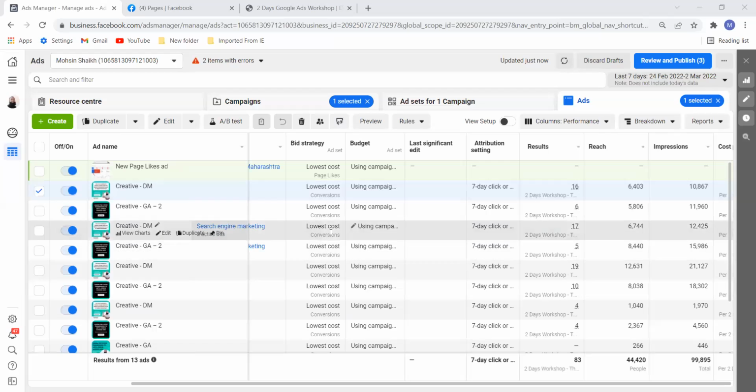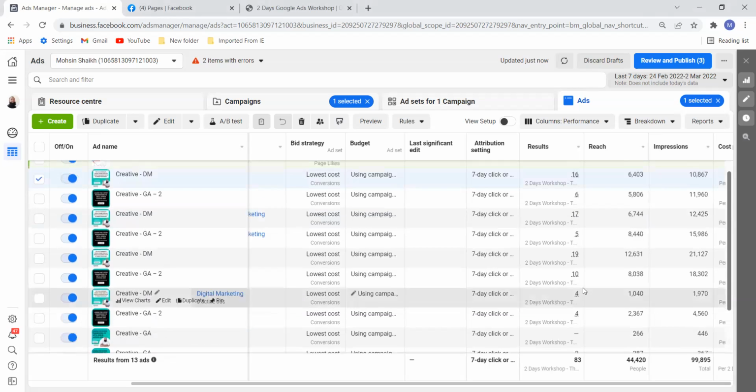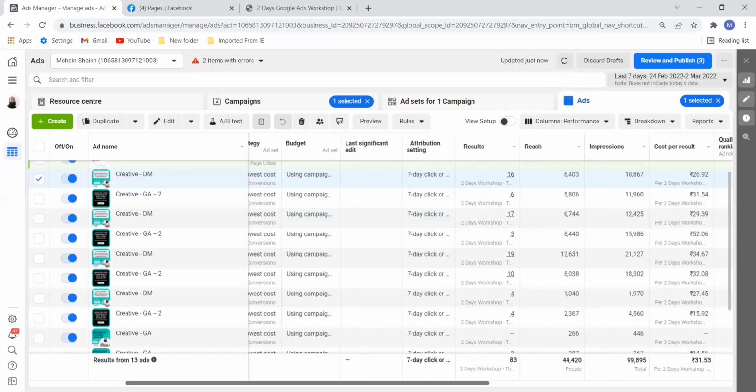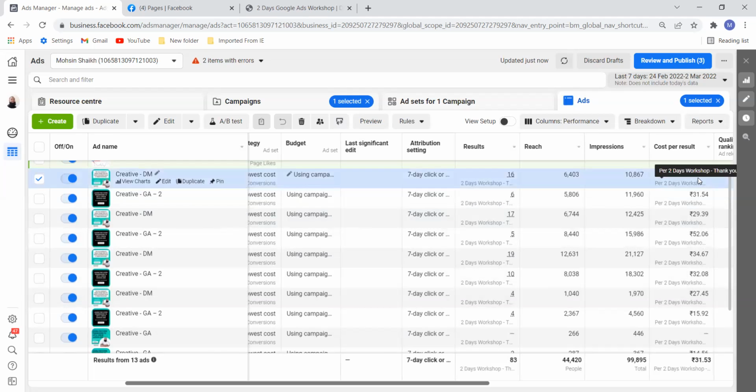Again, for the conversion type, I've selected the bid strategy as lowest cost, because I want to make sure that I get maximum leads. So 83 leads are there in this workshop. If I go down here, what is the cost? See this, it went to 52 rupees. It is going high for this. Some are 26, some are 15 rupees, some are 27.